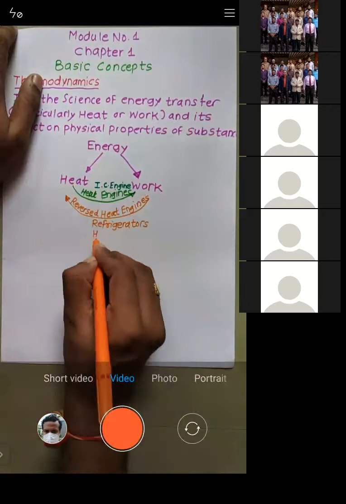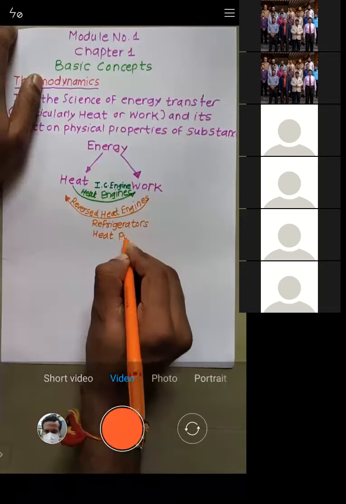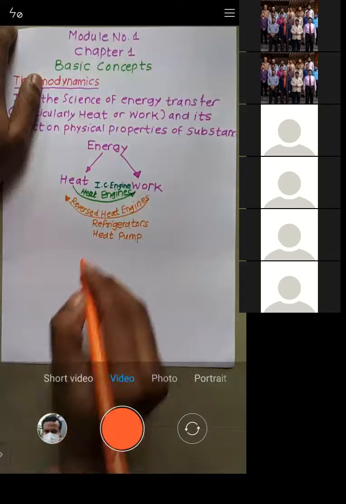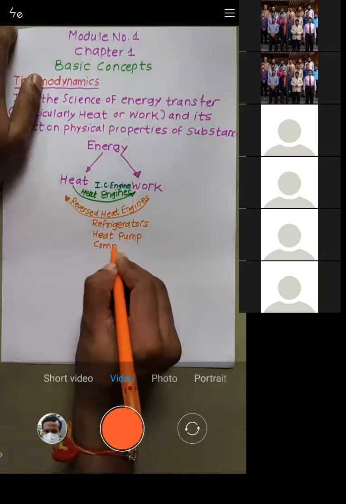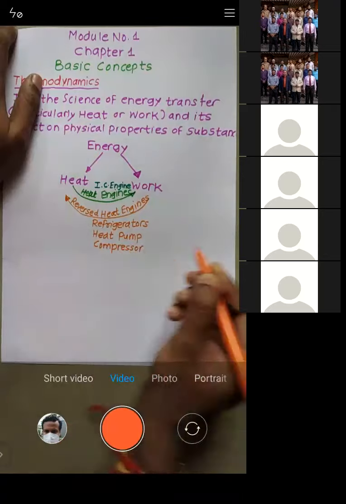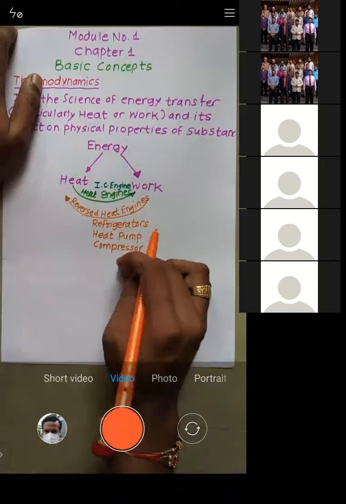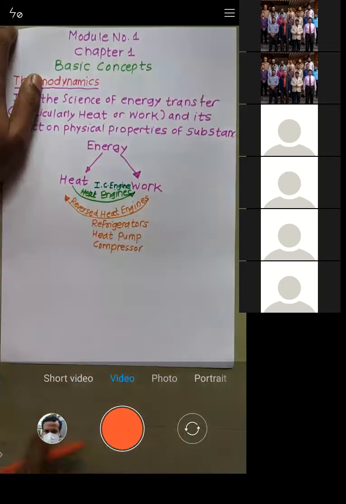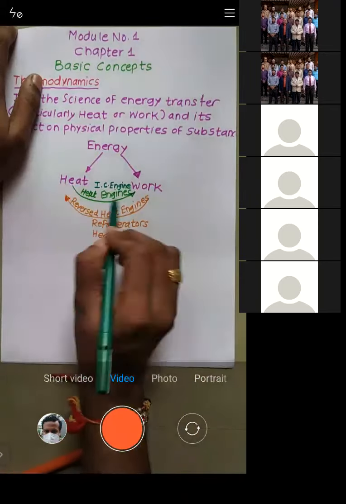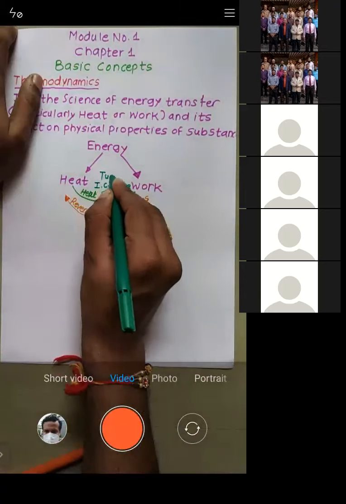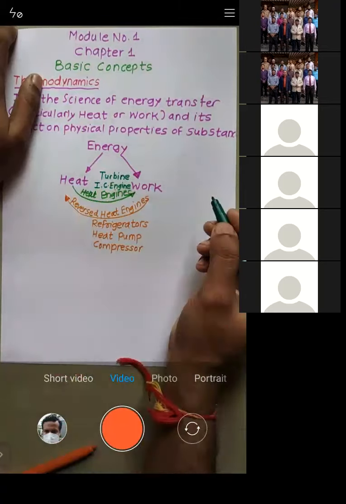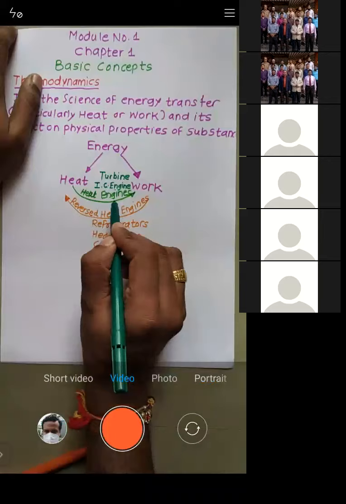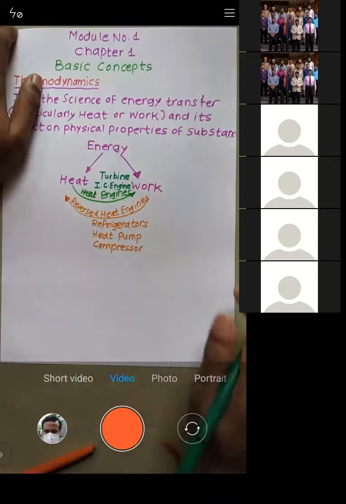Second example, if I give you, it is called a heat pump. It's a reverse heat engine. I can give you the example of a compressor. It is again a reverse heat engine. So these devices are reverse heat engines, which convert work into heat. If I give you one more example which converts heat into work, it's a turbine. So devices like turbine and IC engine are basically known as heat engines. They convert heat into work.